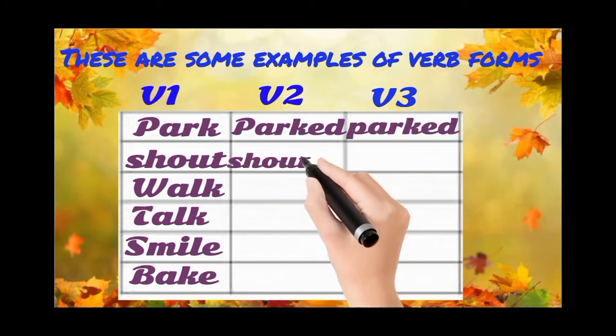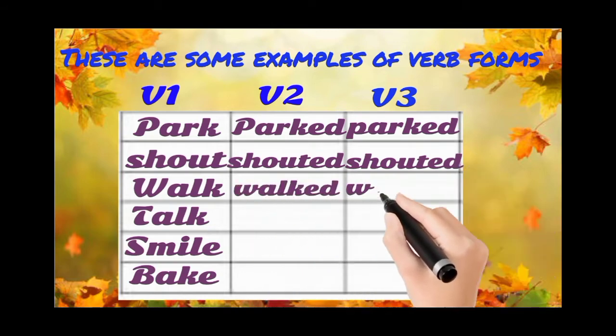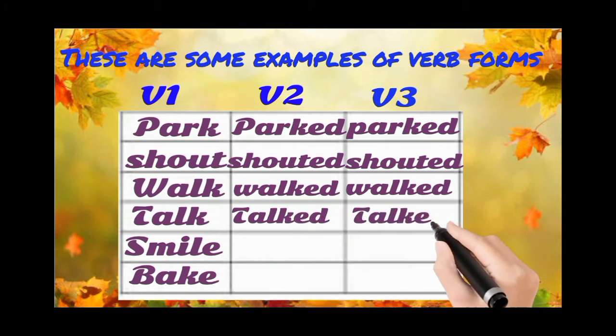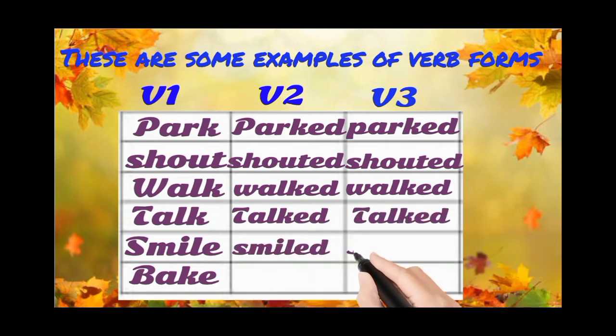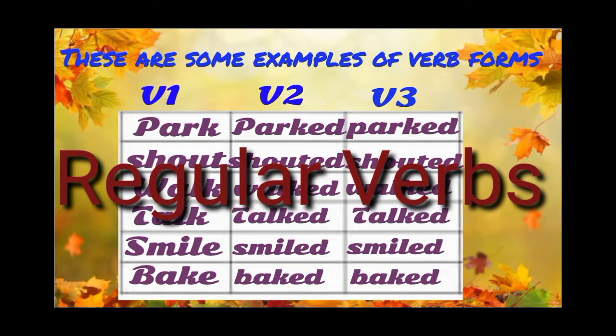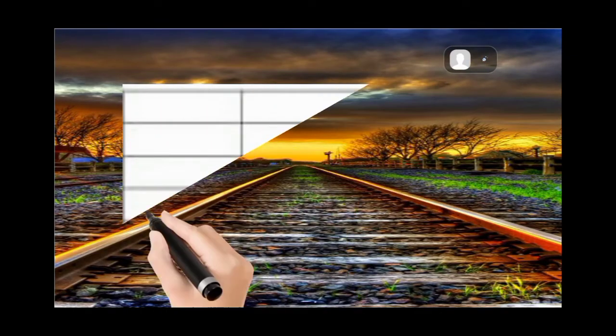Park, parked, parked. Shout, shouted, shouted. Walk, walked, walked. Talk, talked, talked. Smile, smiled, smiled. Bake, baked, baked. If you observe here, everywhere we have added ed. Such verbs where we add ed for the V2 and V3 forms are called regular verbs. Let us see some more examples.